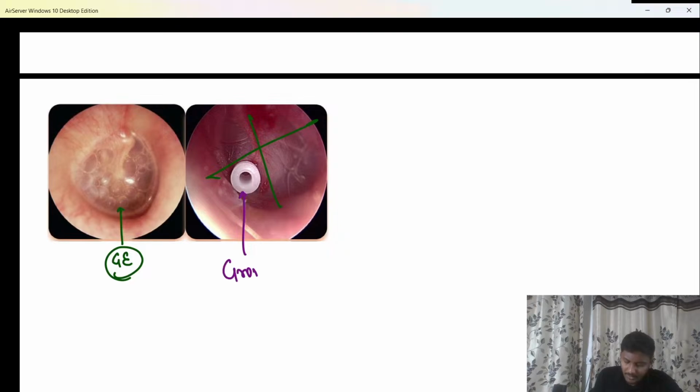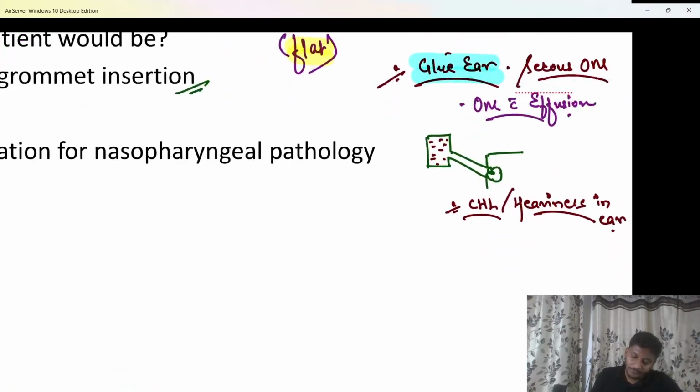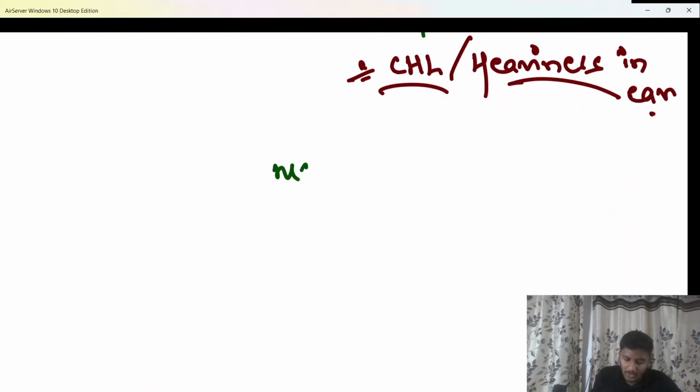But we know, beta, what is the most common cause of a glue ear? Bolo. What is the most common cause of glue ear? The most common cause of glue ear, beta, is nothing else but adenoid hypertrophy.